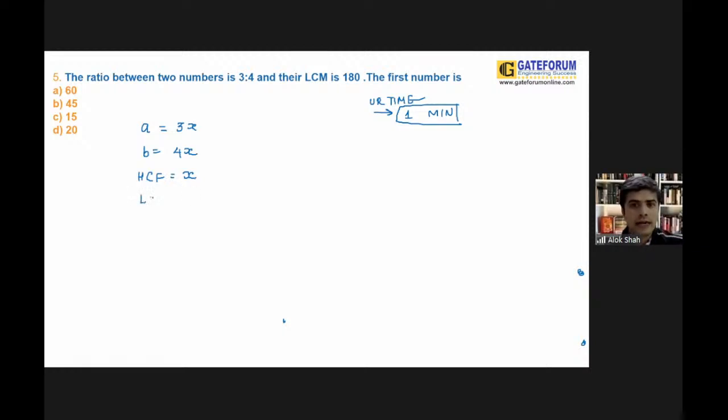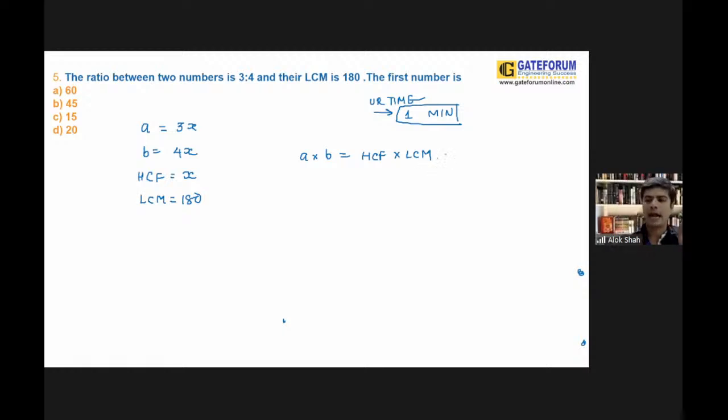Now, LCM is already given as 180. You need to remember the formula: product of two numbers, that is A into B, is equal to product of their HCF and LCM. You need to remember this.